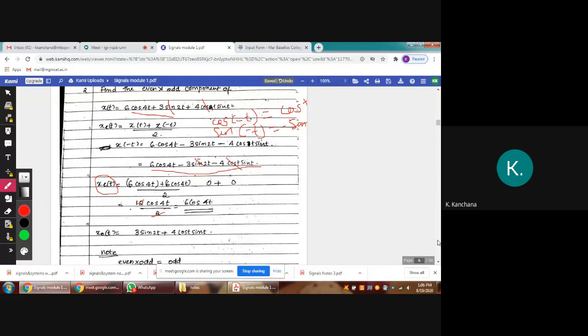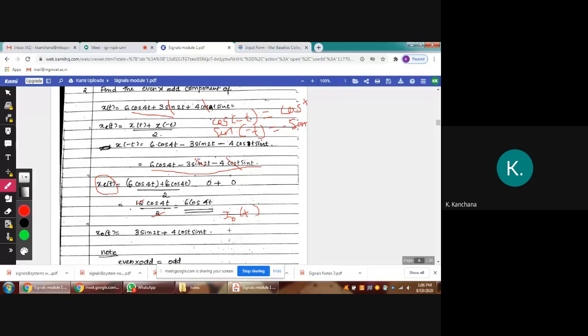Okay, next x naught of t. What is the formula for the odd component x naught of t? We studied: x of t minus x of minus t by 2. Good.